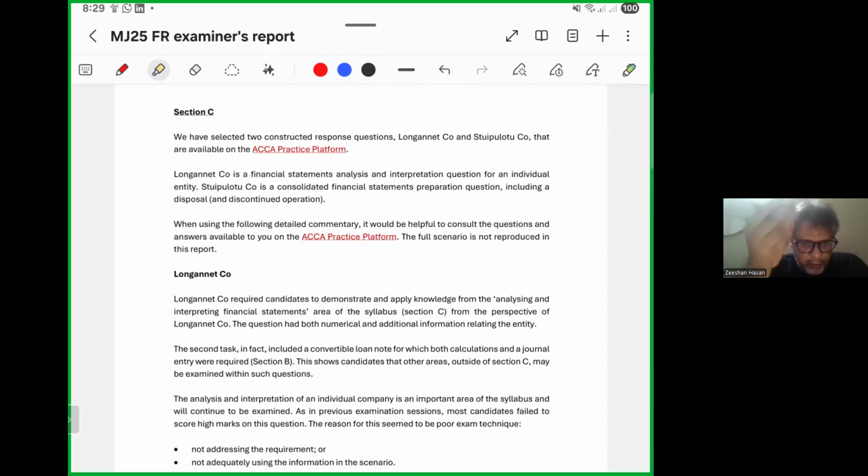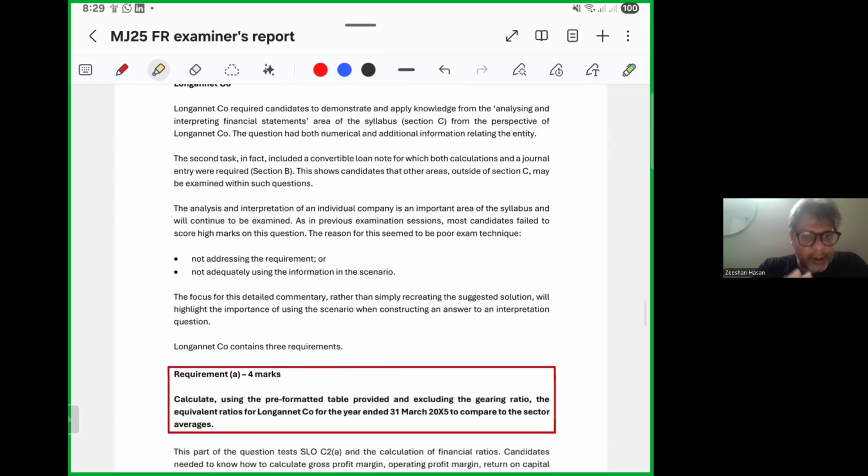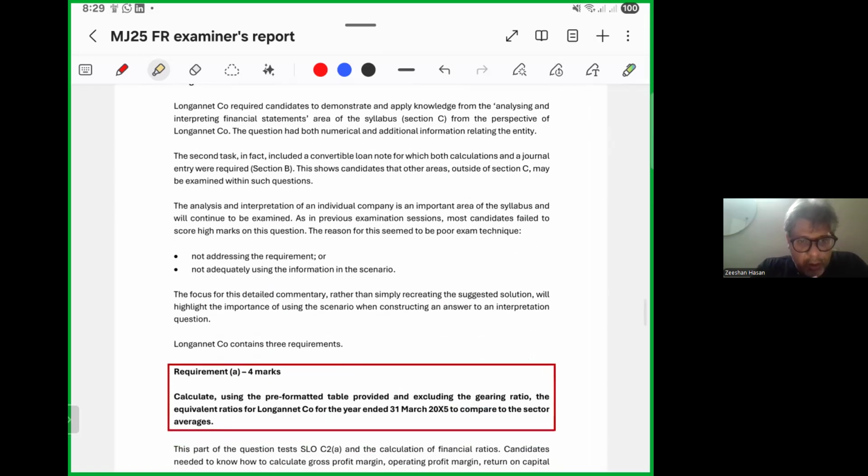Okay, we all know that. So, as in previous examination sessions, most candidates failed to score high marks on this question. The reason seemed to be poor exam technique. Seriously, what is that? Not addressing the requirement, not adequately using the information in the scenario. Repetitively you are doing this.